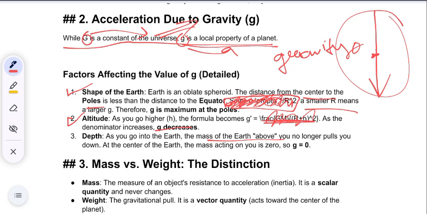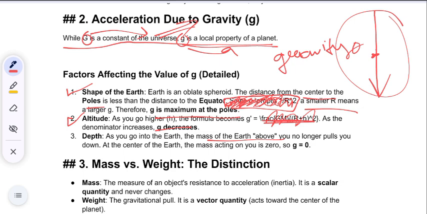Now therefore g is maximum at the poles. Why is the gravitational force maximum at the poles? Because the distance from the poles is less than the distance of the equator. Understood?